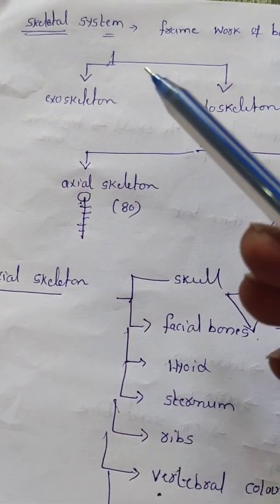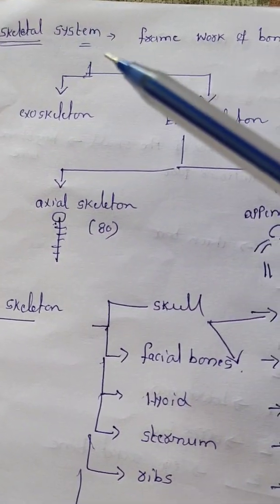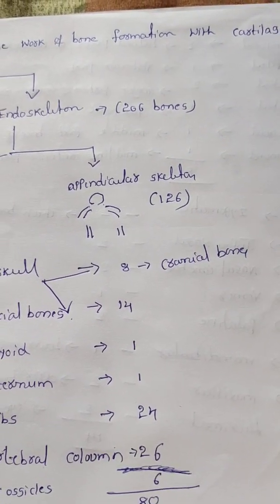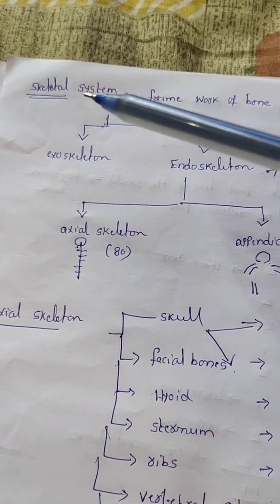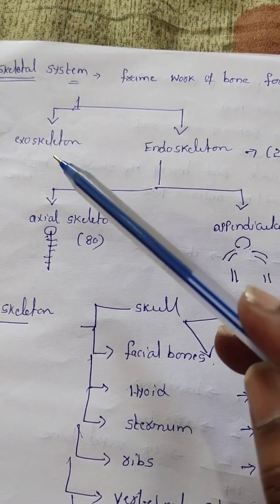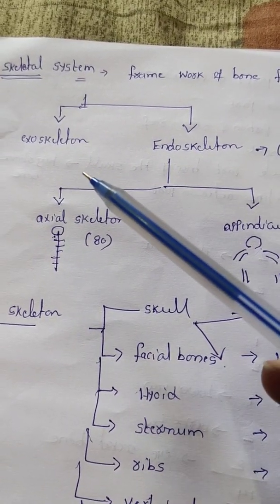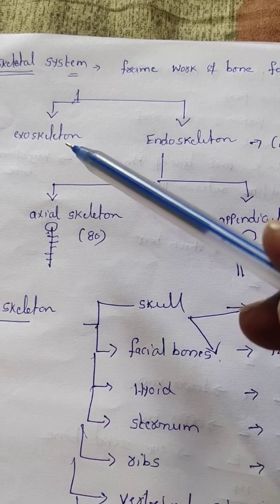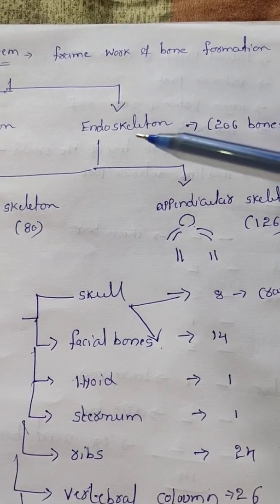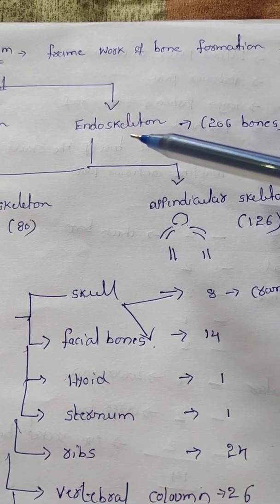Today we will discuss the skeletal system. What is meant by skeletal system? The skeletal system is the framework of bone formation with cartilage. The skeletal system is of two types: one is the exoskeleton, another one is the endoskeleton. Exoskeleton means the skeletal system is present outside of the body. When the bone framework is present inside, that is called an endoskeleton.